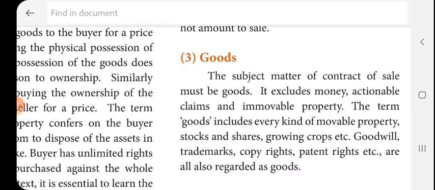Transfer of property, then goods. The subject matter of a contract of sale must be goods. It excludes money, actionable claims, and immovable property. The term goods includes every kind of movable property. It may be stock, shares, growing crops, goodwill, trademark, copyright, patent rights, etc.